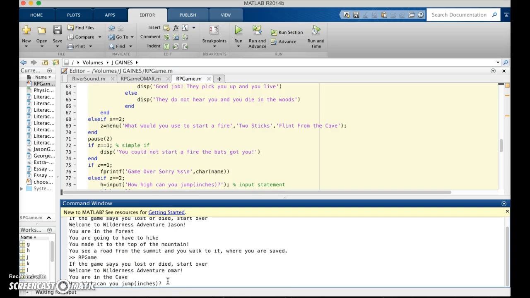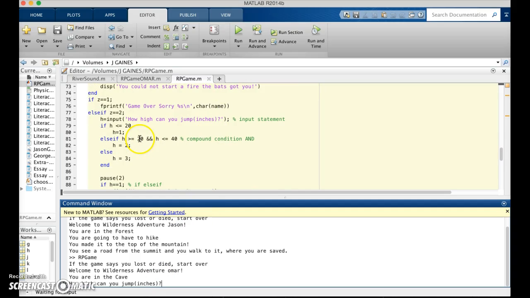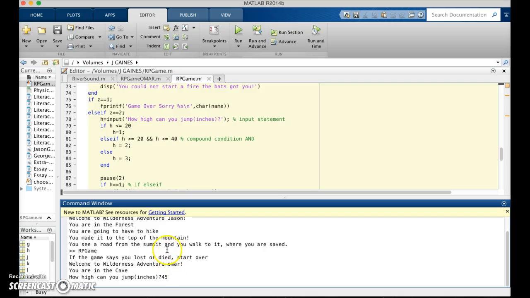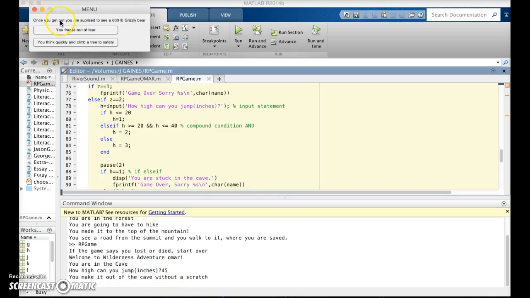We have to input a certain amount, and using this if else if statement with the compound condition, and we have the input statement asking us how much we can jump. So if we input anything larger than 40, we can live. So let's put 45. And now it says that you make it out of the cave without a scratch.